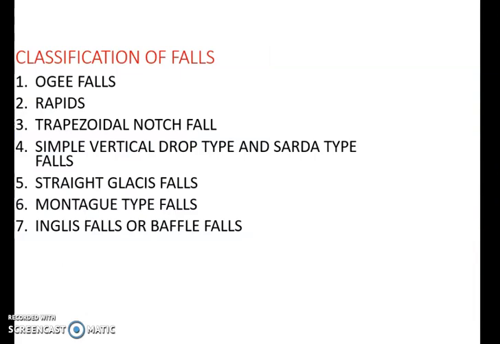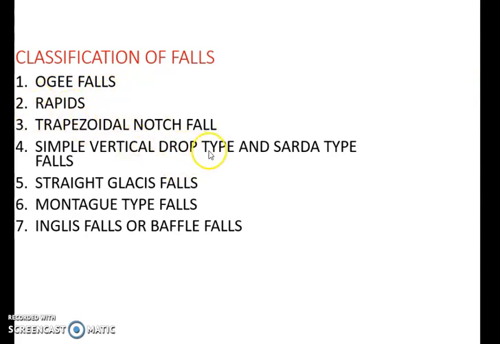Now we will go into the various types of falls. There are no definite criteria to classify the various types of falls. As per the development of technology and research, we developed so many types of falls. One of the oldest types is Ogee Falls. We'll discuss one by one later the important types. First, just listen to the names of the falls. First is Ogee Falls. Second, Rapids.